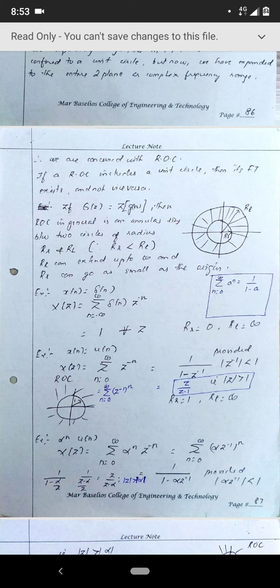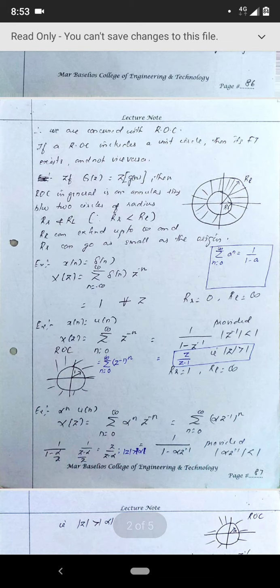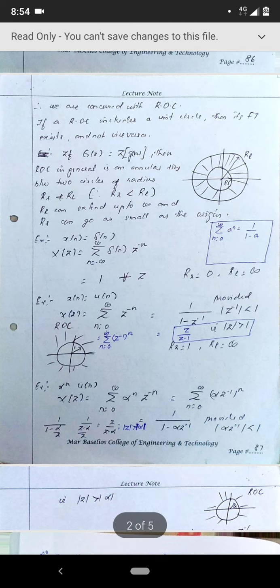In general, the region of convergence for the z transform is an annular ring between two circles of radius RS and RL, where RL stands for R large and RS is nothing but R small.